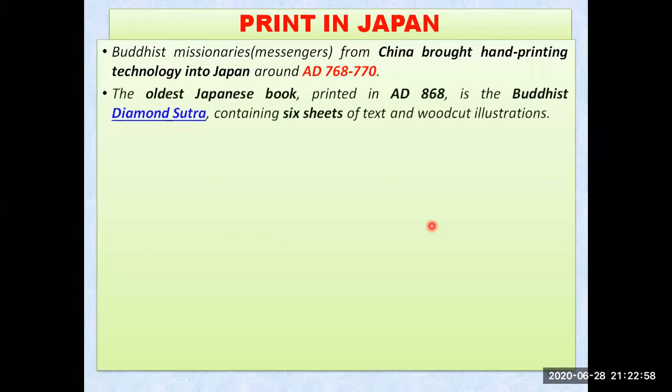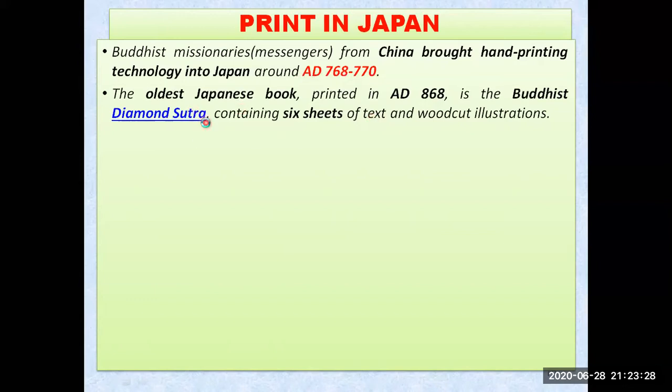The oldest Japanese book was printed in AD 868. You can see how the time is going. It was invented in 594, the technology reached Japan in 768 to 770, and the oldest Japanese book was printed in the year AD 868. The name of that oldest Japanese book printed in Japan was the Diamond Sutra.